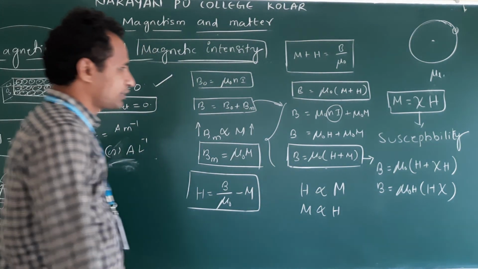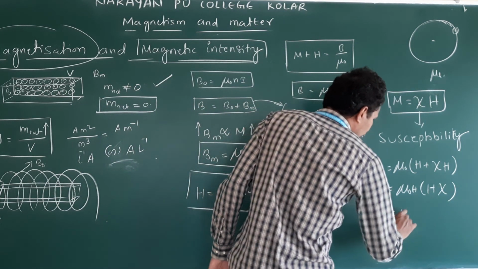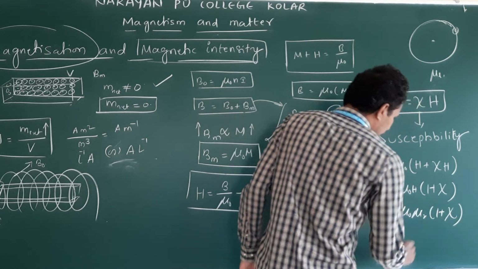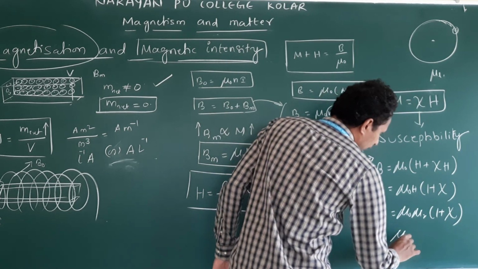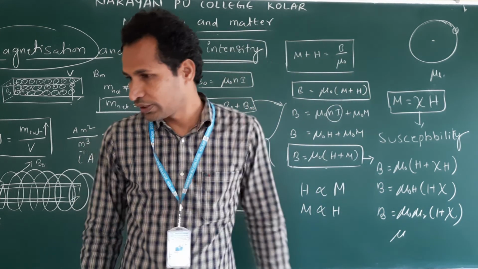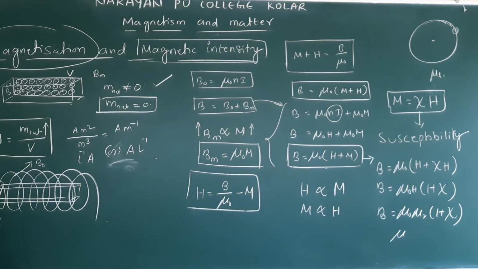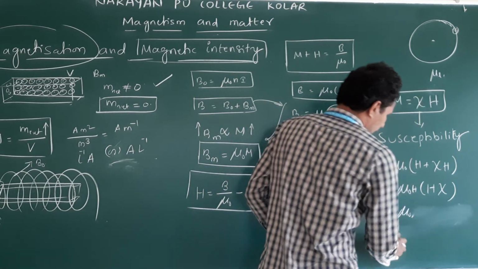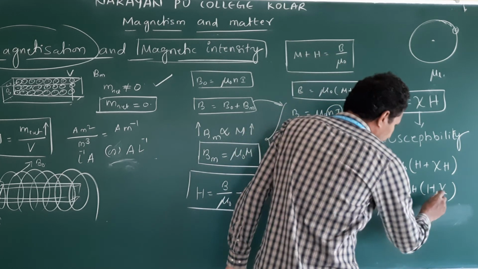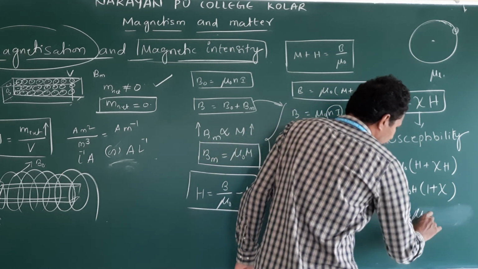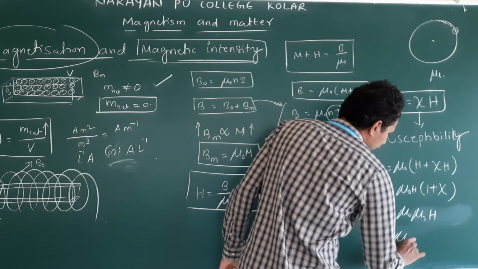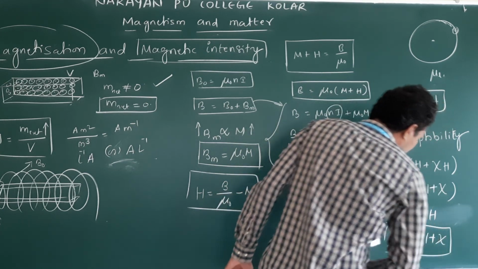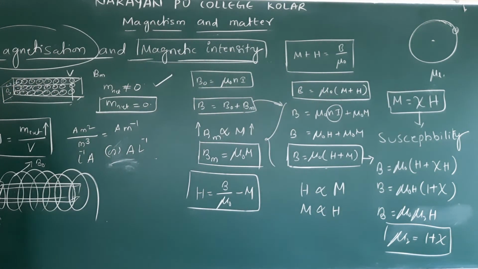Now we write B is equal to mu naught mu r H, so mu r is equal to 1 plus susceptibility. Clear?